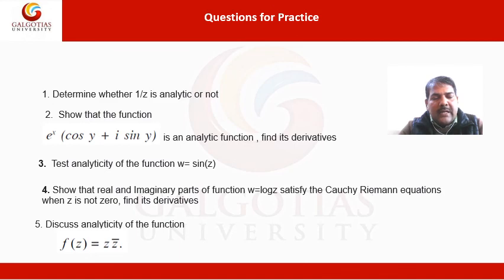Show that the real and imaginary parts of the function w is equal to log z satisfy the Cauchy-Riemann equations when z is not 0. Find its derivatives. Discuss analyticity of the function f(z) is equal to z bar by the Cauchy-Riemann equations.